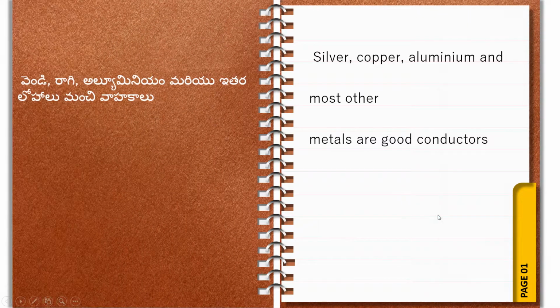Next, the metals. Most of the metals are conductors. This is an important point. You take any metal: iron, copper, aluminum, silver, gold, any metal. Most of the metals are good conductors. Examples of conductors are silver, copper, and aluminum. These are the examples of conductors.